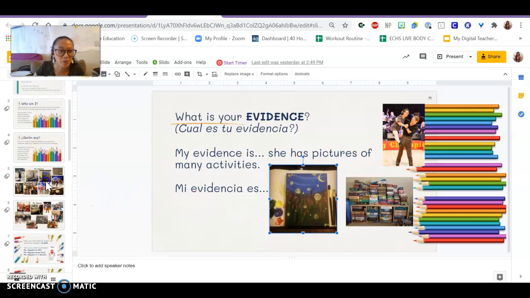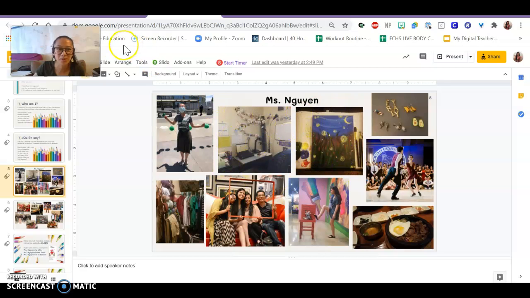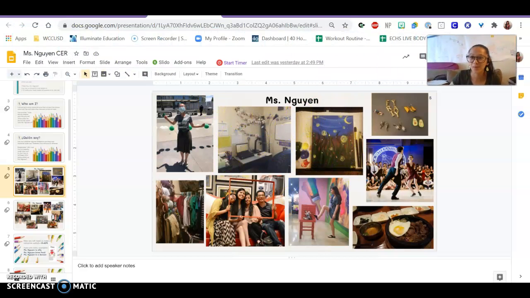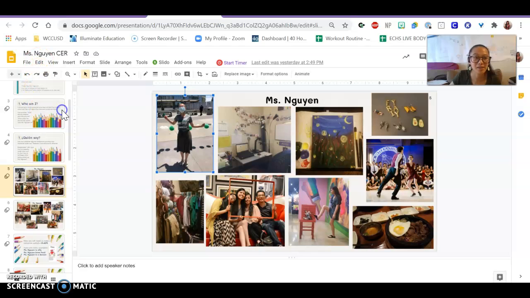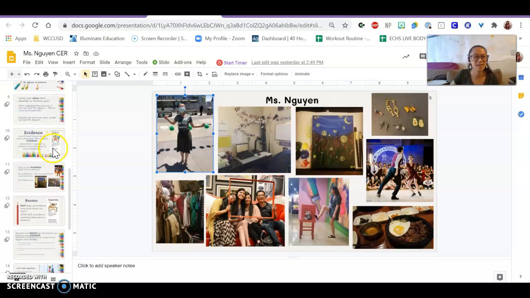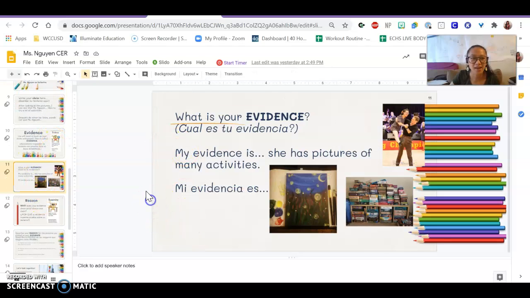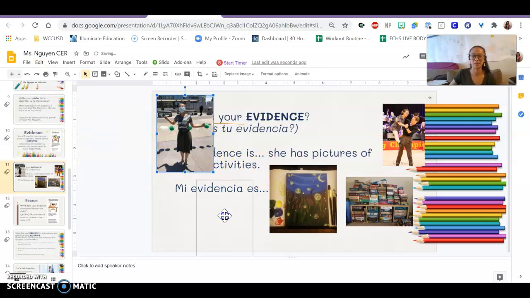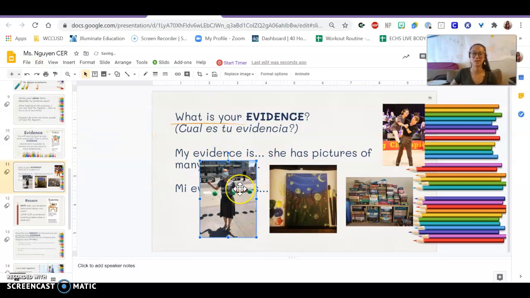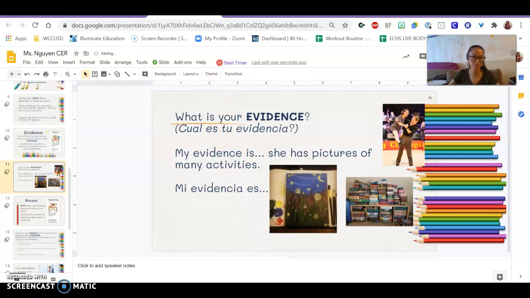So you can go over here to the pictures, and what you can do is maybe pick one of the pictures. Let's say I want to pick this picture. I go to edit and click copy, so I can copy it, and then I go over here and then I go to edit and paste, and then it'll put the picture here on this side. Okay, and then I can move it around. So I'm going to close that.